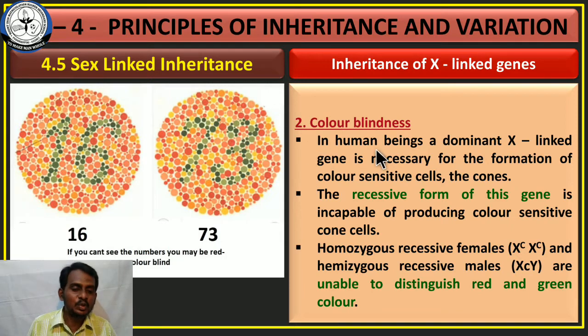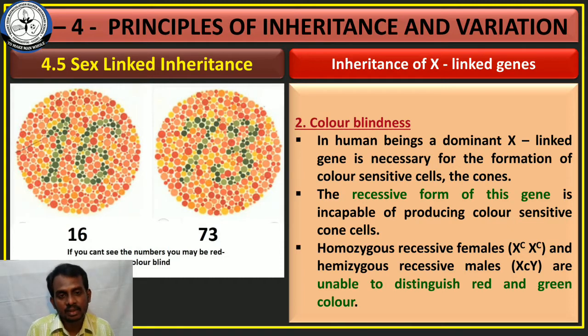In human beings, a dominant X-linked gene is necessary for the formation of color sensitive cells, the cones. There are two types of cells present in the eye. One is rod cells, another is cone cells. Rod cells are the group of cells responsible for vision in dim light, and cone cells are responsible for vision of color light or bright light.